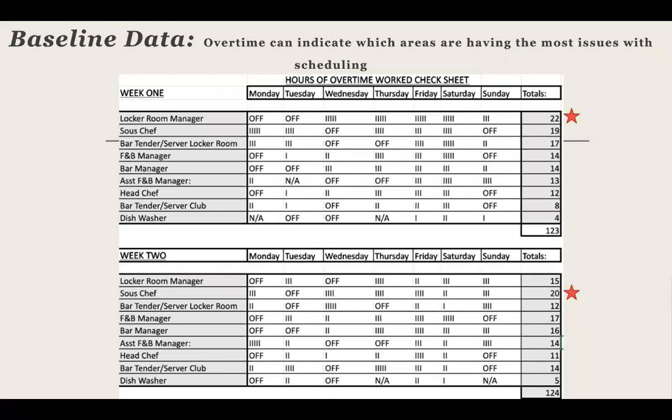The next thing that I did was to create a checklist sheet that documents which employees have the most overtime. This will tell us basically which areas need the most attention when it comes to process improvement, which areas we need to pay the most attention to when it comes to scheduling. So we can see that the locker room manager, the sous chef, and the bartender and the server in the locker room are commonly the ones that have the most overtime. Therefore, that tells us that the locker room is where we should be paying most attention when it comes to process improvement and making edits on the schedule, as well as the kitchen.